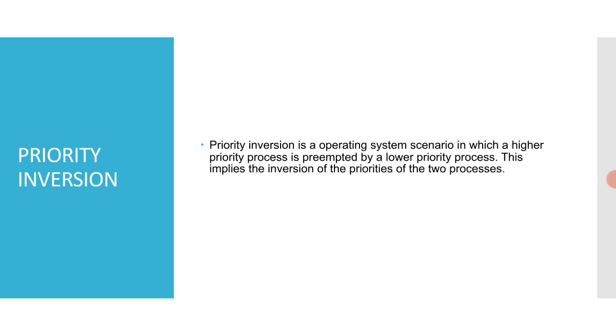Right. So priority inversion is an operating system scenario in which a higher priority process is preempted by a lower priority process. This implies the inversion of the priorities of the two processes. Well, fair enough. This sounds good. What would happen if this priority inversion occurs? What are all the possible problems that a system can face, which will affect our desirability?